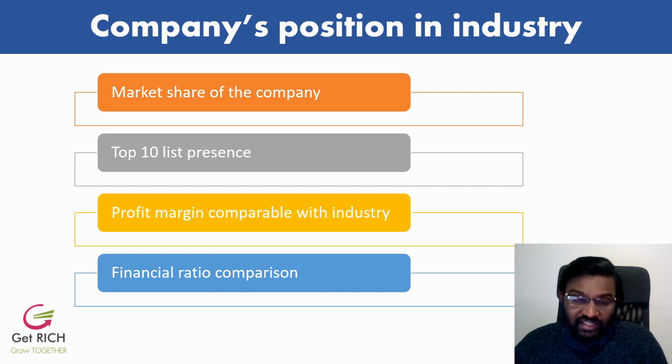If it is not there, is it aspiring to be in the top 5 or top 10 in the coming years? Is the management talking about the aspiration? What are the aspirations of the management? That's also very, very important. And another thing is the profit margin compared with the industry. What are their profit margins? We can take the industry average of the profit margin and check what this company's profit margin is compared with the industry. And also we can compare a lot of different financial ratios: PE ratio, price to book, price to sales, and then return on equity, return on capital employed. You have a lot of financial ratios we can compare with the industry.